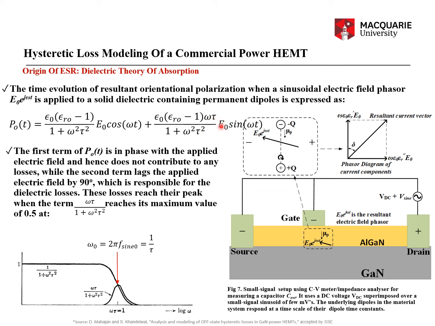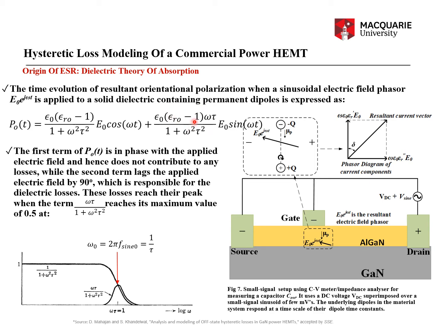And that corresponds to the condition wherein what? That corresponds to the condition wherein the energy stored is also maximum, right? Whereas if the dipoles get aligned with the applied electric field, then the energy stored is minimum. Whereas if the dipoles get misaligned, or if they are 90 degrees to the applied electric field, then the energy stored is maximum, right?